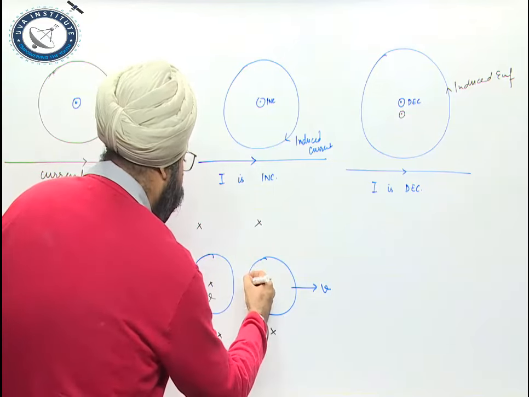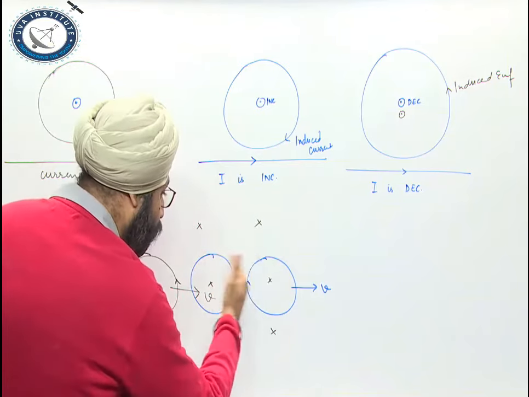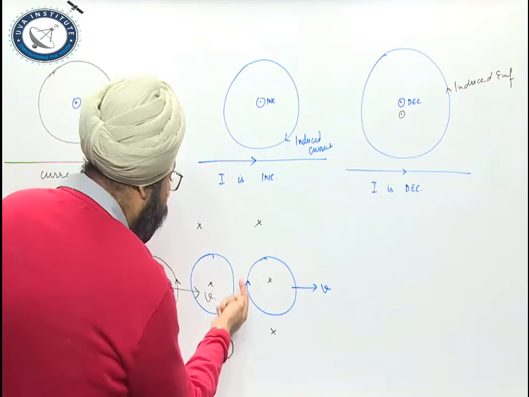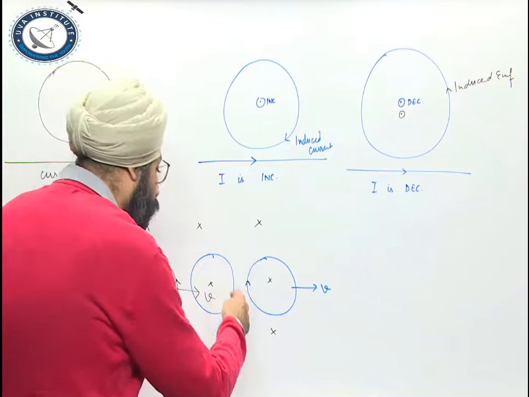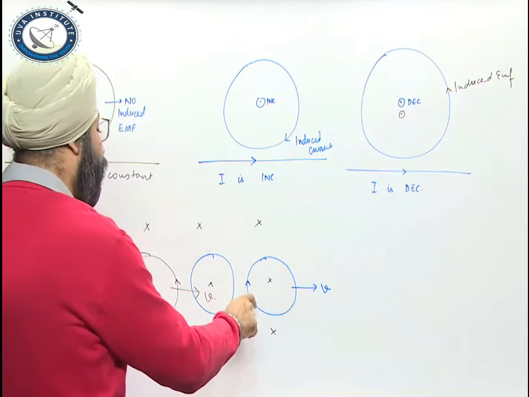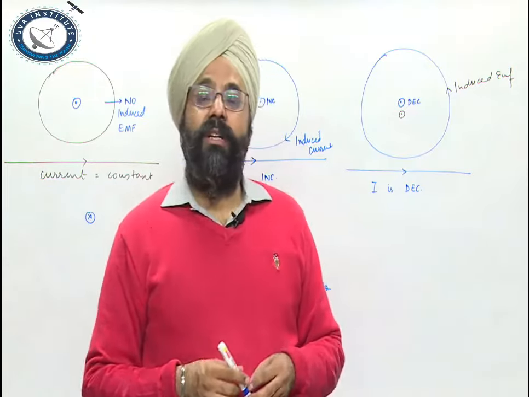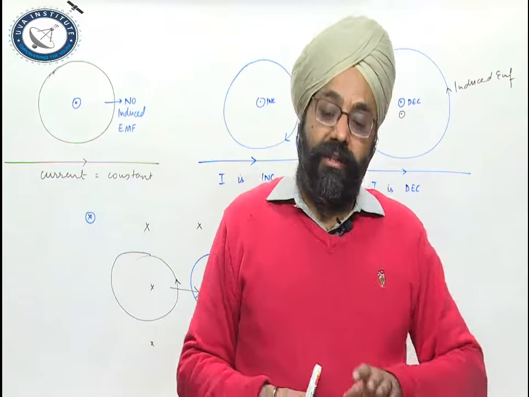So in this case, the direction of current is upward, but since the left side of this conductor is inside the field, I apply this sign of induced current on the portion which is inside the field. That means the induced current will be in the clockwise direction in this case.